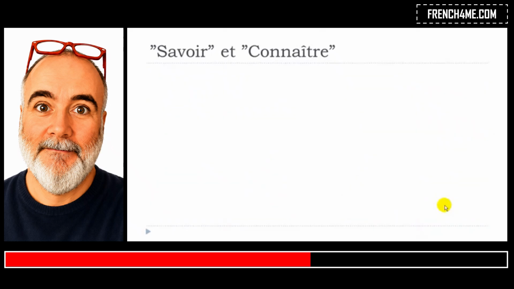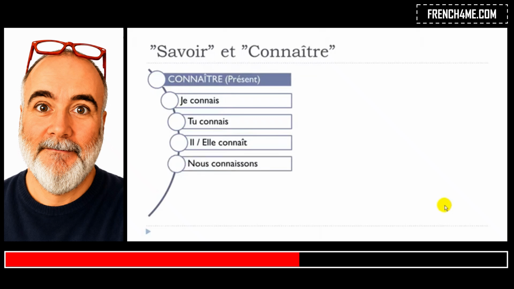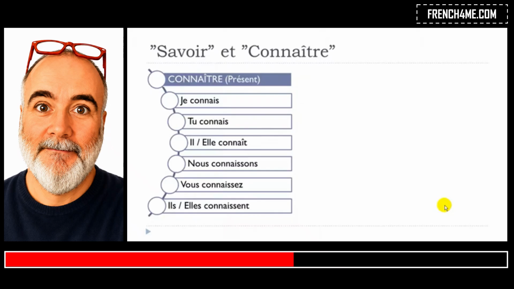And now, let's see connaître at the present form. Je connais, tu connais, il connaît, elle connaît, nous connaissons, vous connaissez, ils connaissent, elles connaissent. Same thing as we had for savoir. If you look carefully here, connais, A-I-S, and then connaît, A-I-T. Don't forget this circumflex, even if you don't pronounce it, you should write it. You pronounce these three forms the same way.